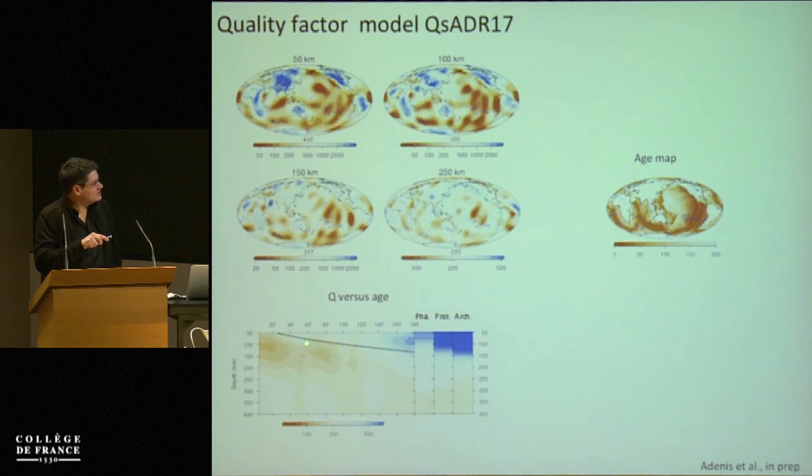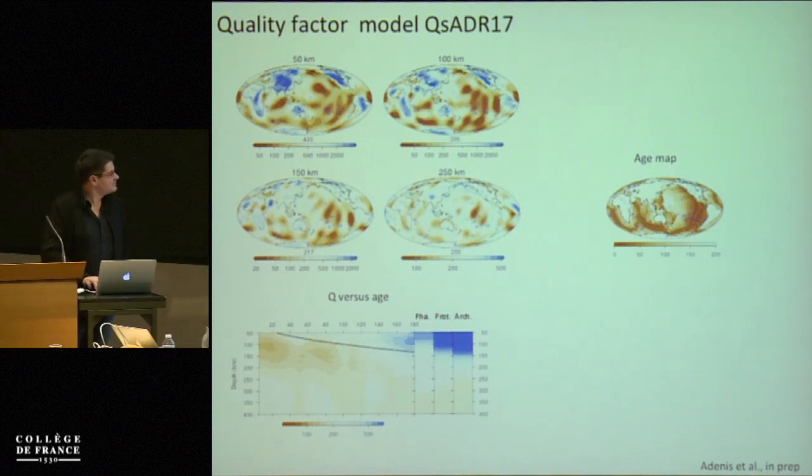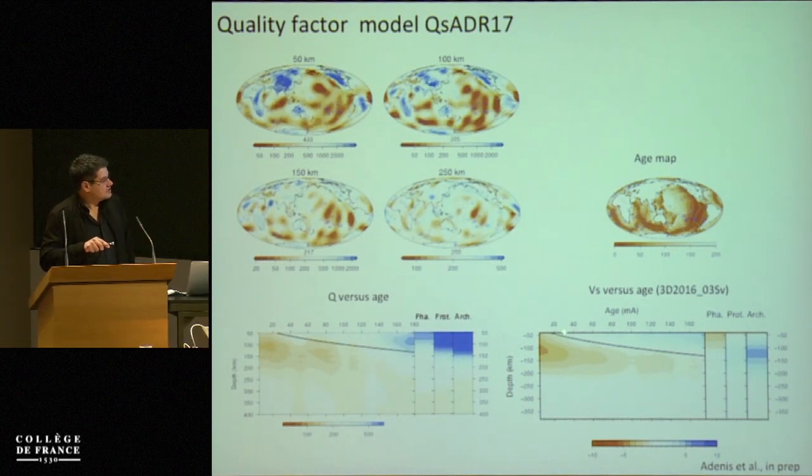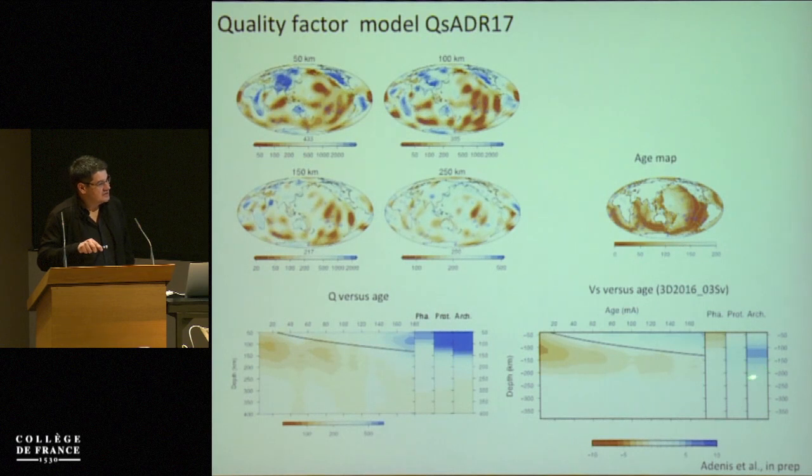But if you look, it's not so simple as in the velocity signal. You can see that, for example, there are some anomalies here which probably correspond to these anomalies that we observed on the map. And if we compare that to the shear velocity signal, you can see that the signal is much simpler in shear velocity. And there is also something else that is interesting: the lithosphere, as it is defined by the weak attenuation layer, seems to be a bit thinner in attenuation than in velocity.